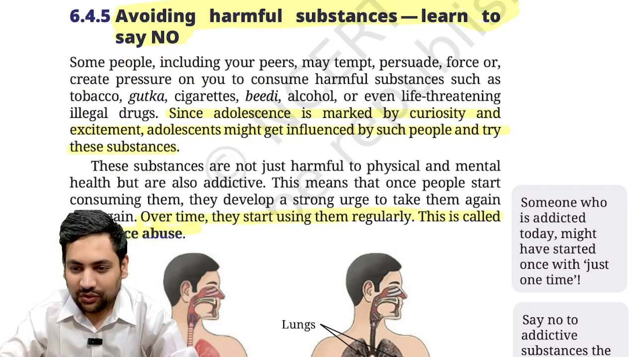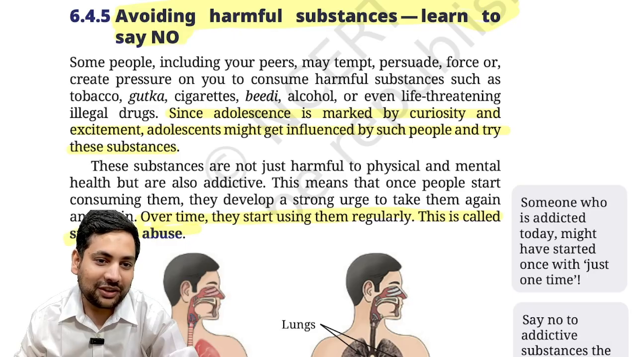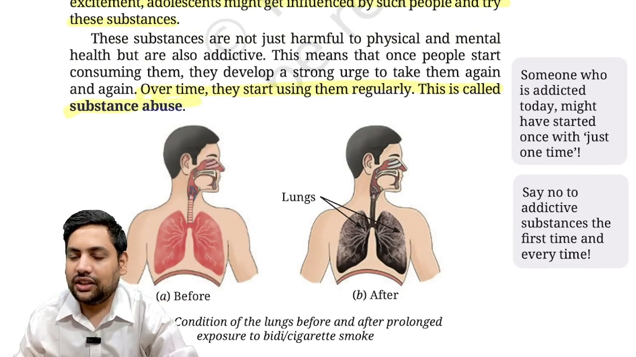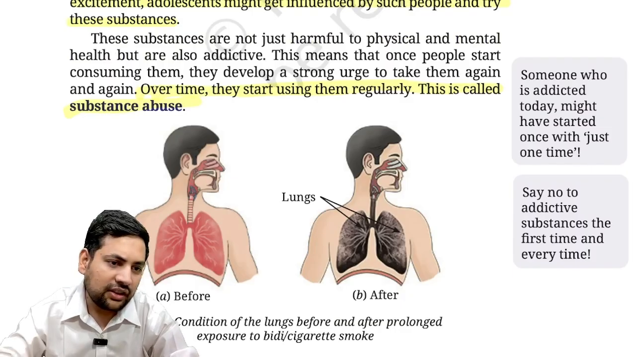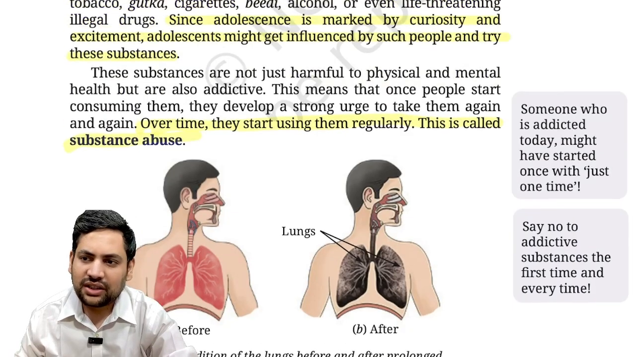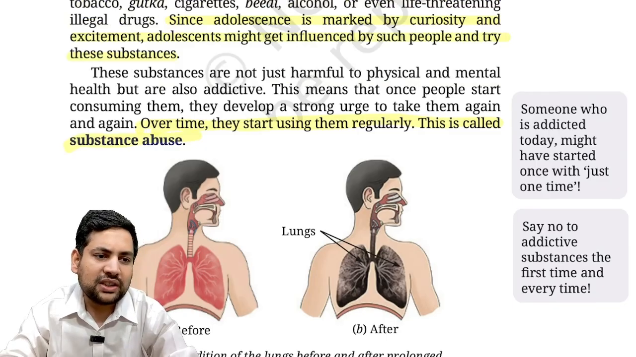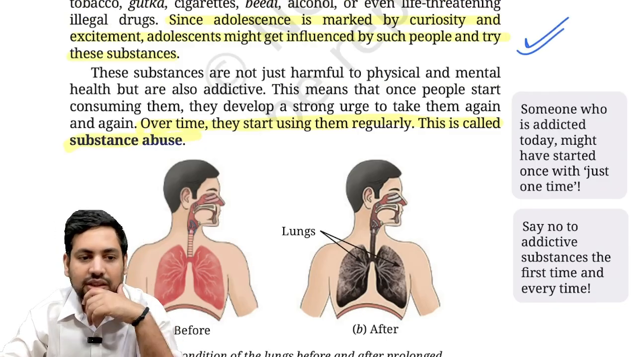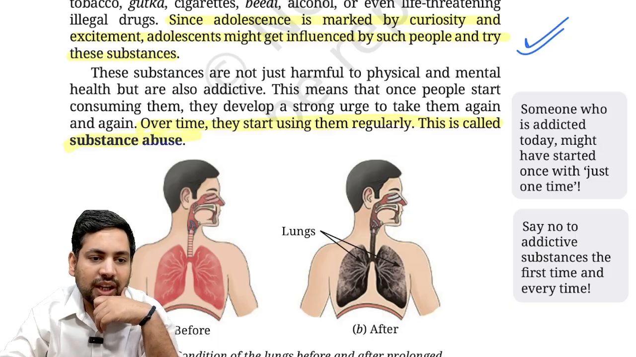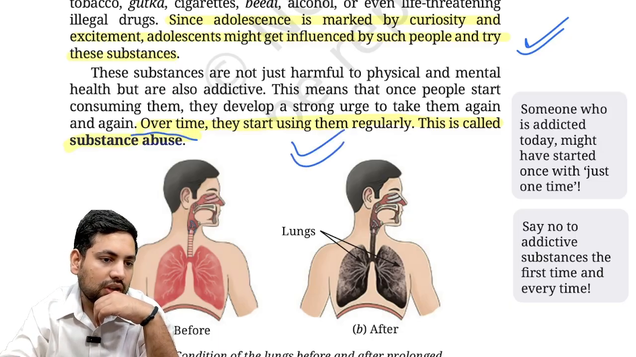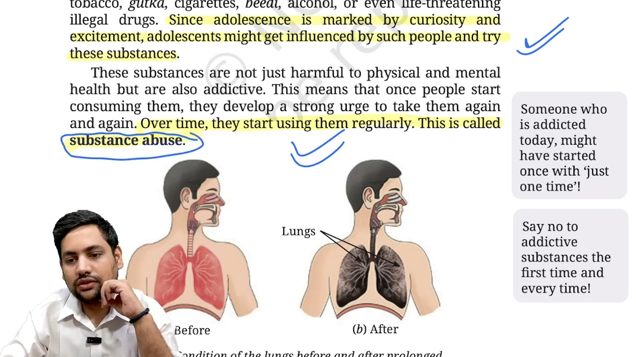Now you know what harmful substances are. You are not that small a child. Over time they start using them regularly. Now what happens? They start in adolescence. There is curiosity. People start with excitement. They get influenced by people to try these substances. Then over time they start taking it regularly, and this becomes substance abuse.